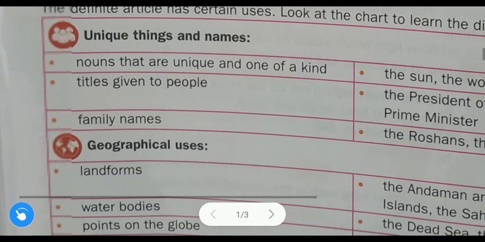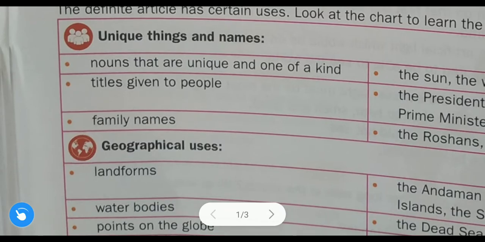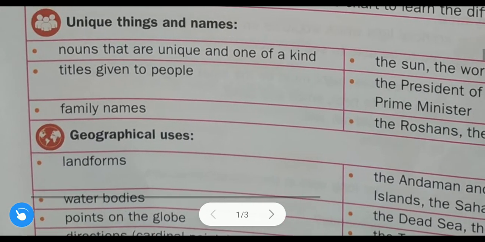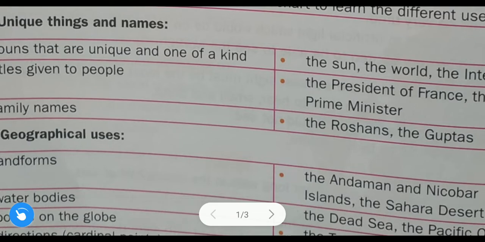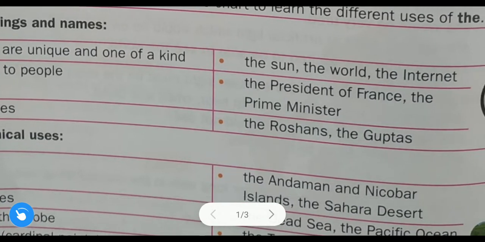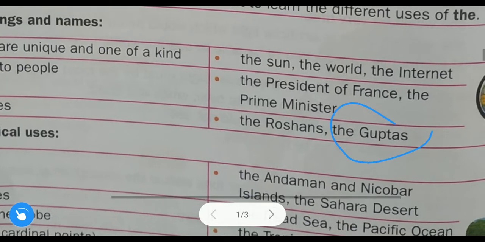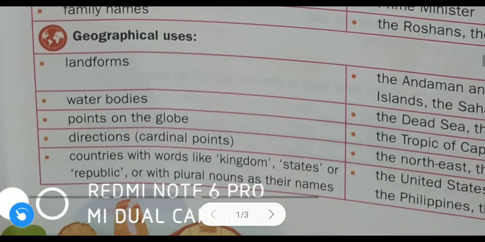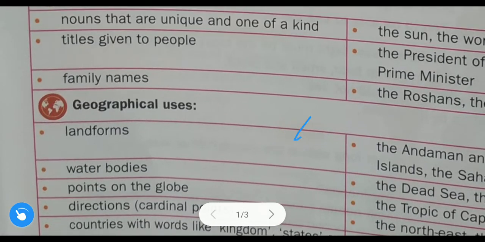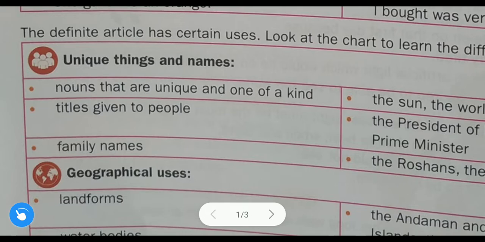So understood. Now the next rule, family names. We use the definite article before family names, meaning surnames. The Mehtas, the Guptas, the Roshans. These are family names. So we use the definite article in front of family names as well. So we have learned these three uses of the definite article: unique things, titles and family names.